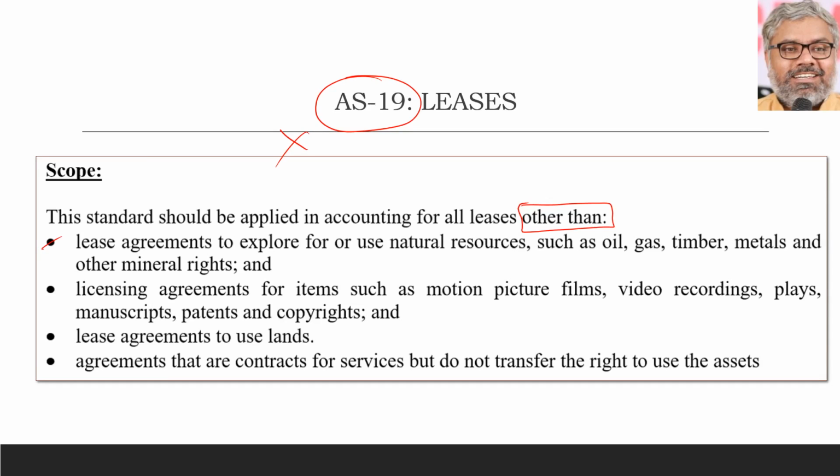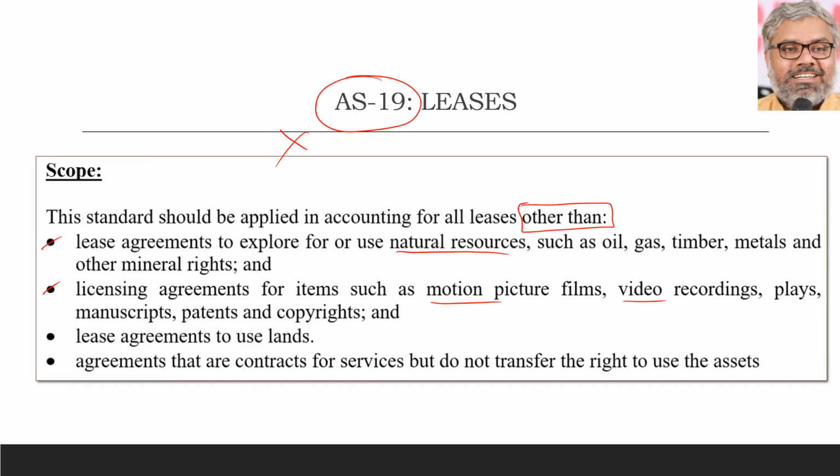This can be a theory question. Lease agreements to explore for or use natural resources like oil, gas, timber, metals, mineral rights, etc. Same way, licensing agreements for items like motion picture films, video recordings, plays, manuscripts, patents or copyrights. This standard does not apply to them.